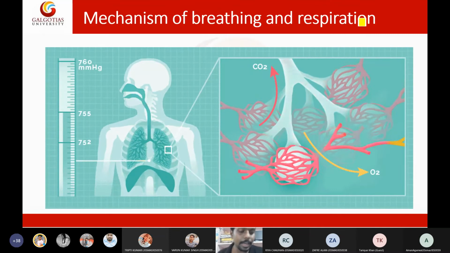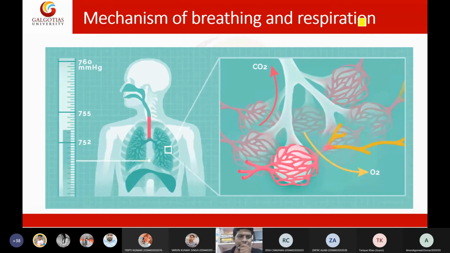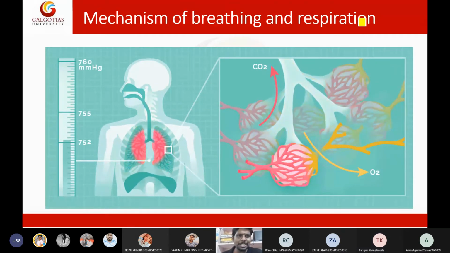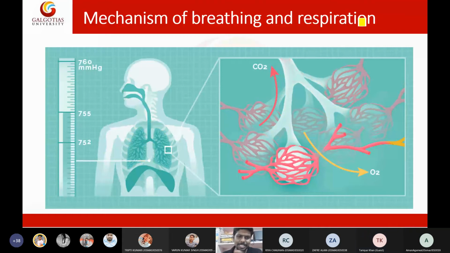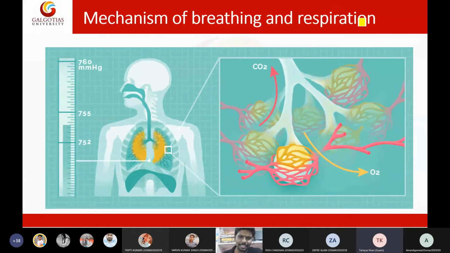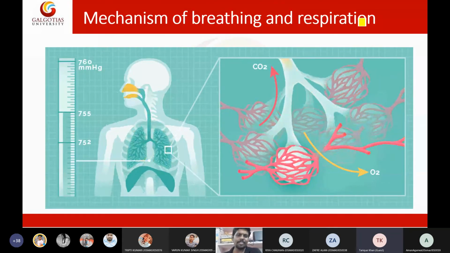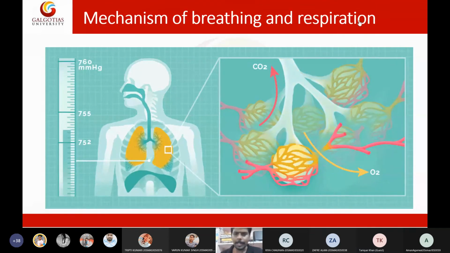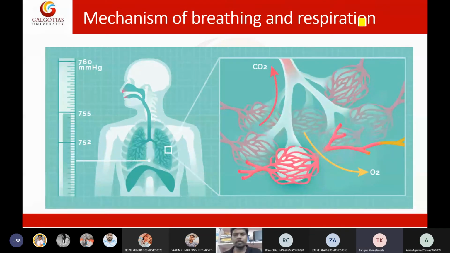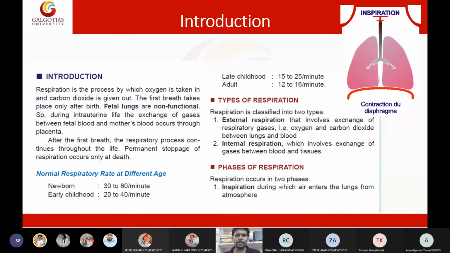So that's it. Anyway, where are we? We are discussing the mechanism of breathing and respiration, and someone right now said that respiration is at cellular level, whereas breathing is at the lung level. Correct. Okay, moving forward, students. So this is the actual notes. From here, the actual topic will start.